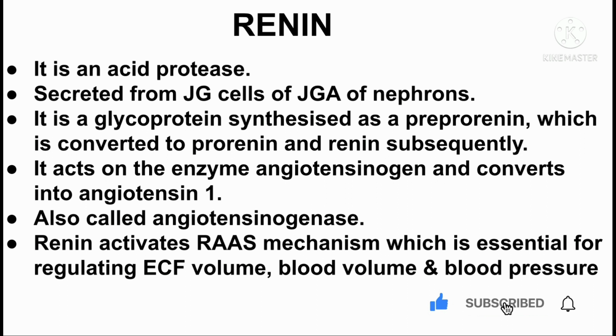It acts on the enzyme angiotensinogen and converts angiotensinogen into angiotensin 1. So, renin is also called angiotensinogenase. Renin activates the RAS mechanism, which is essential for regulating extracellular fluid volume and blood pressure.